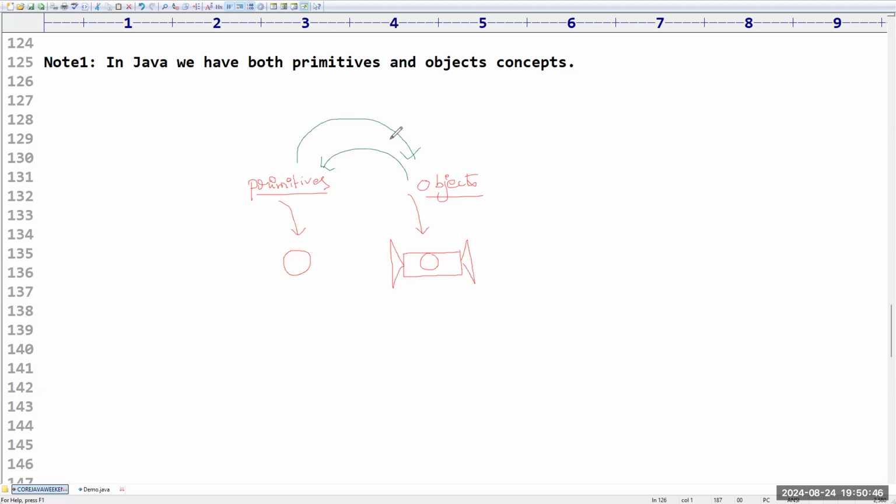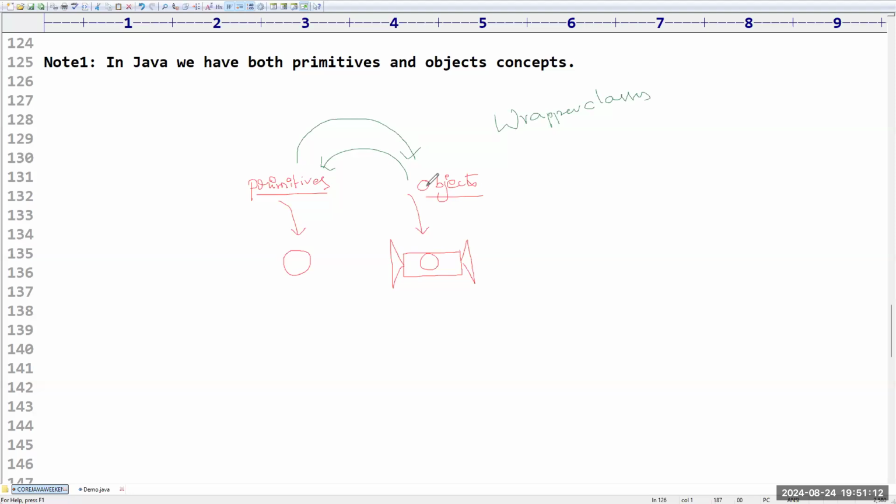For this also we have some facilities. Sir, in the syllabus somewhere I covered wrapper classes. So this wrapper classes' task is what? To convert a primitive to object and from object to primitive. This kind of facility is already there. So the term primitive and the term object, you got clarity, right?